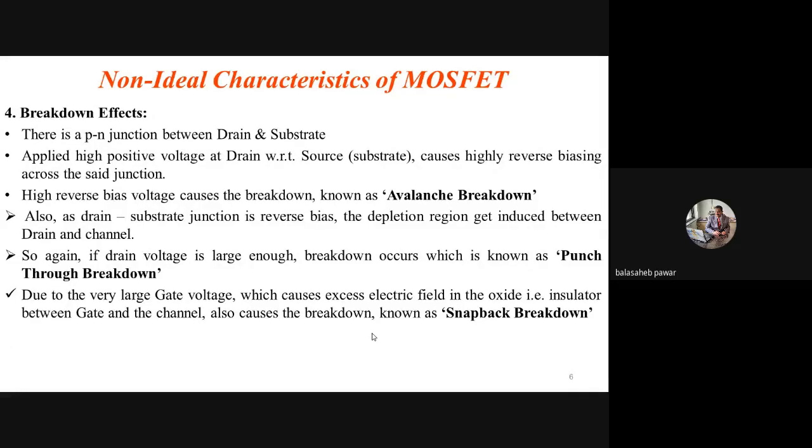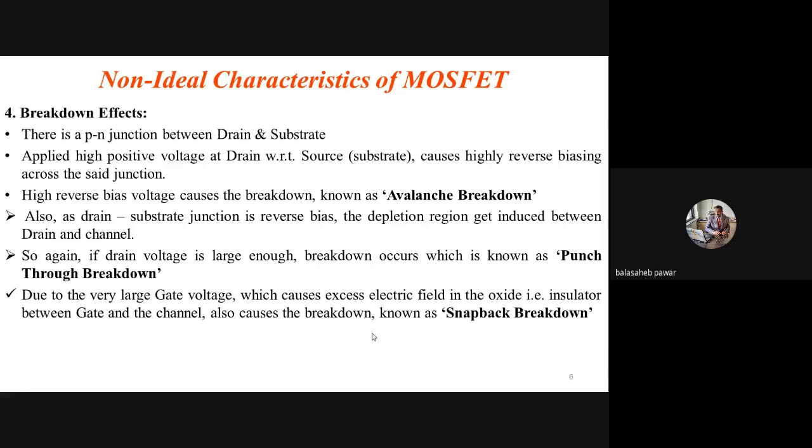So you have to remember, if the breakdown occurs between drain and substrate region, then that type of breakdown is known as avalanche breakdown. If the breakdown occurs between drain and the channel region, then it is known as punch through breakdown. Okay, now there is another type of breakdown that may occur in case of MOSFET.